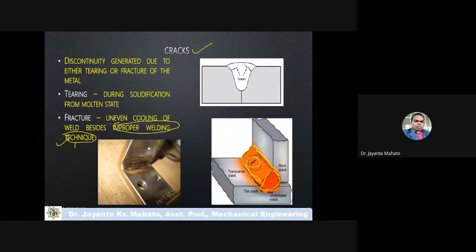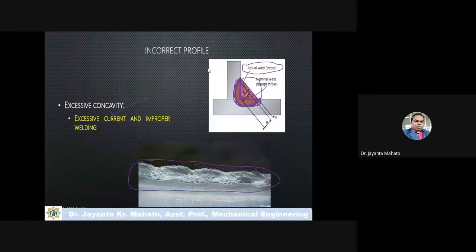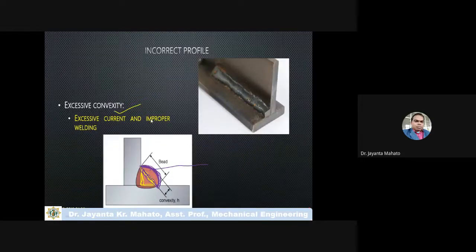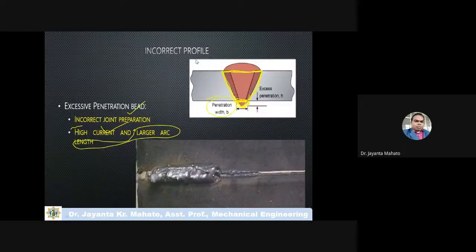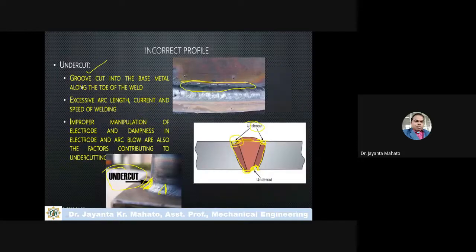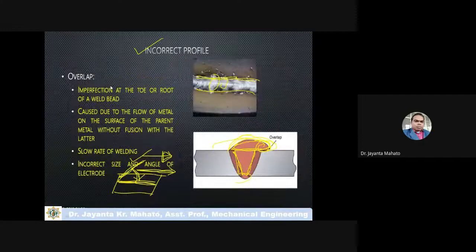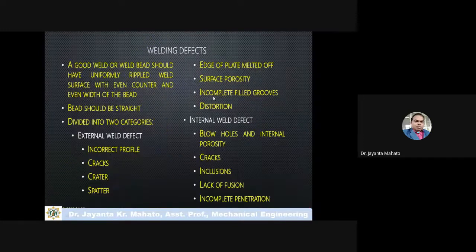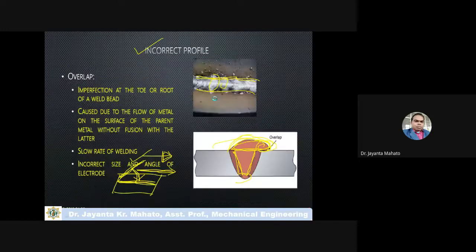Incomplete profile means concavity or convexity, two types of profile may form here. And undercut and overcut, or overlay. So these are different welding defects.